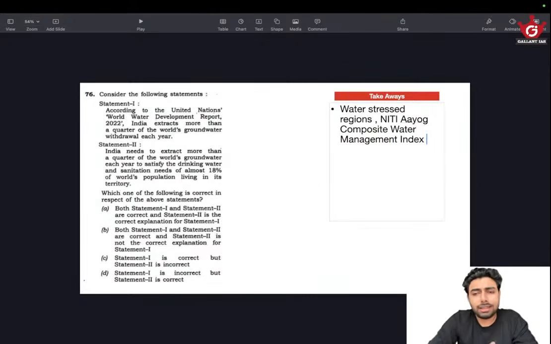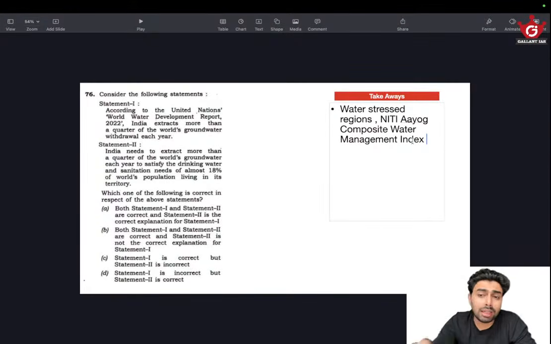This report will be published I think every year, and we will have some idea about management of water and how water resources are being managed. States will be ranked based on high distress, and their regional issues like heavy metal poisoning, things like that. So have an idea about this Niti Aayog Composite Water Management Index.